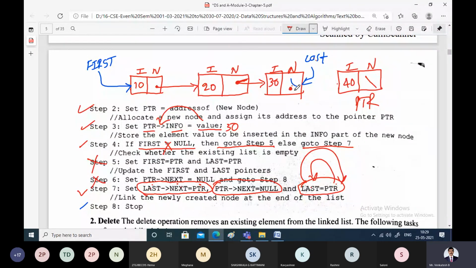So I will erase this last and make it point to PTR. That is the simple procedure we follow for inserting an element onto the linked list.